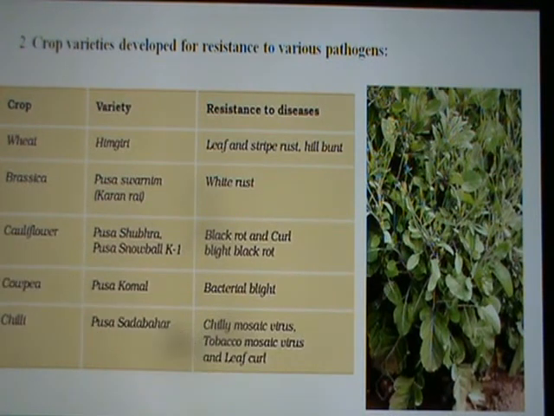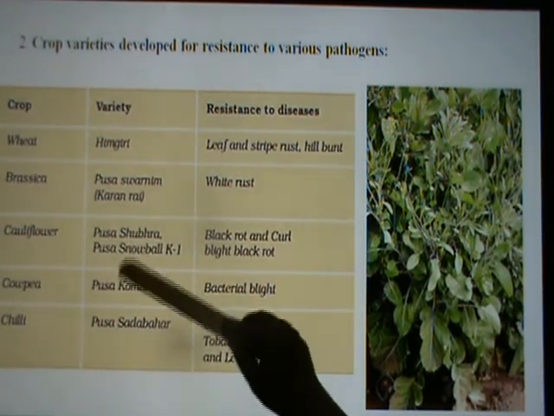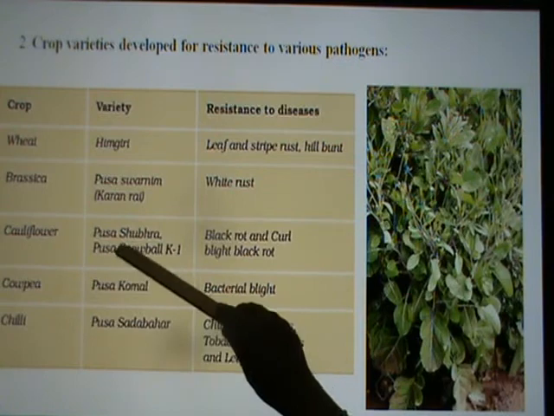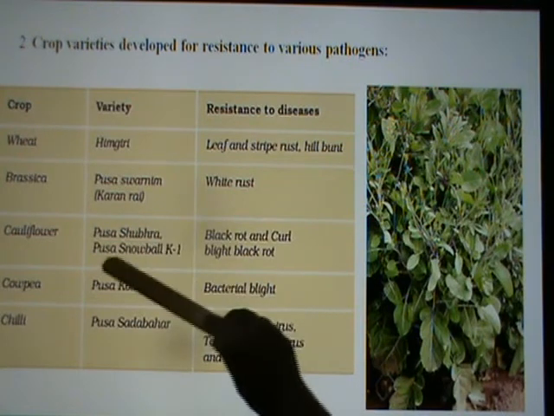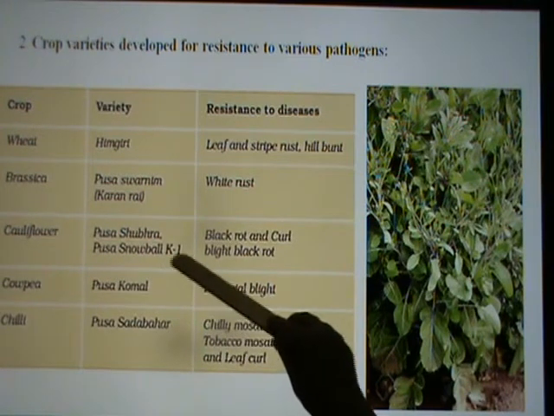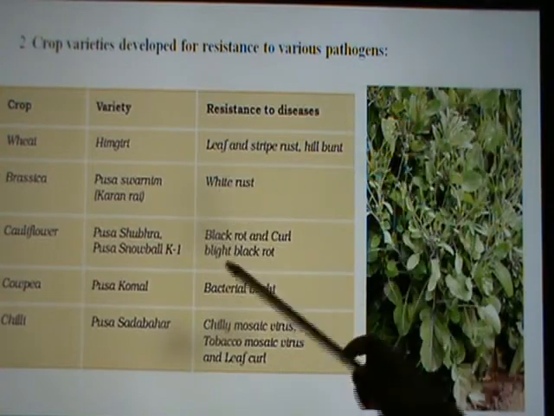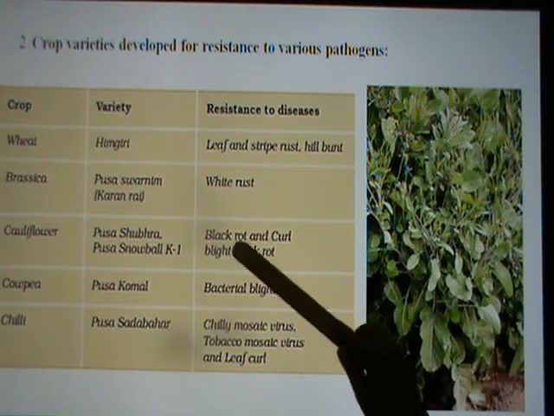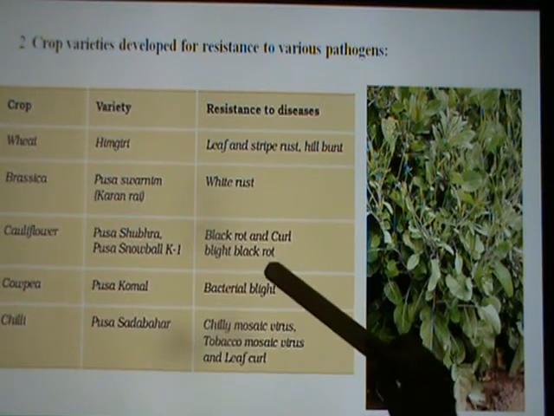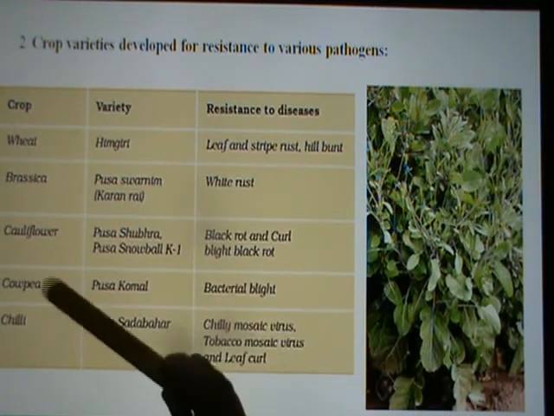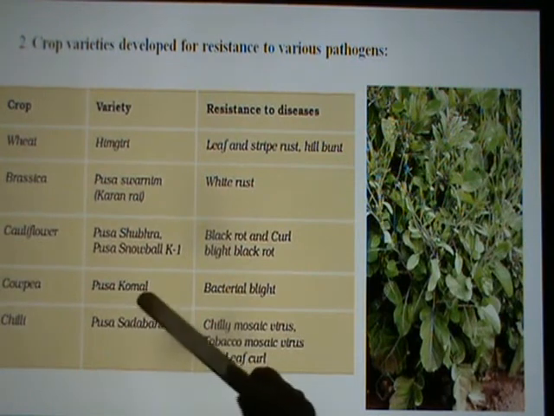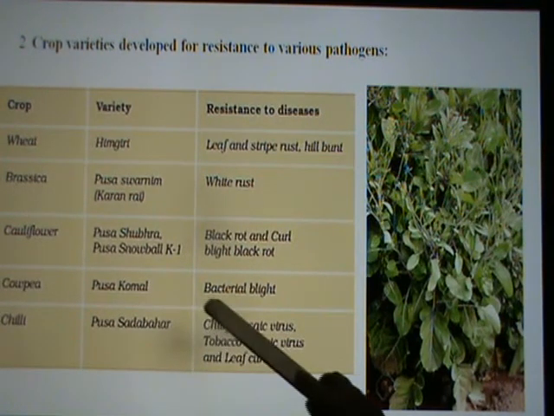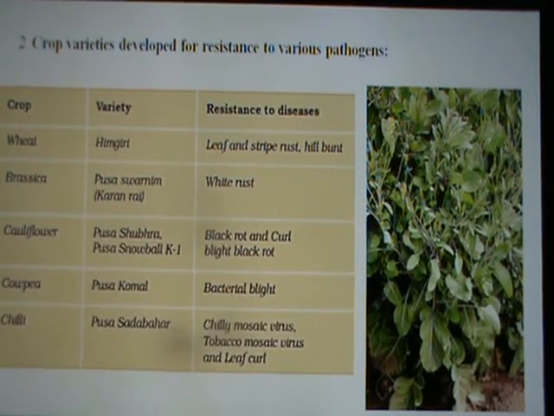Next is cauliflower, a vegetable. Here also there are two hybrid varieties of cauliflower which are developed. One is Pusa Shubhra and the other is Pusa Snowball K1. Numbers are marked to identify them. These give resistance towards the diseases black rot and curl blight black rot. Cowpea, another leguminous plant: Pusa Komal has been developed, which has resistance towards the disease bacterial blight.